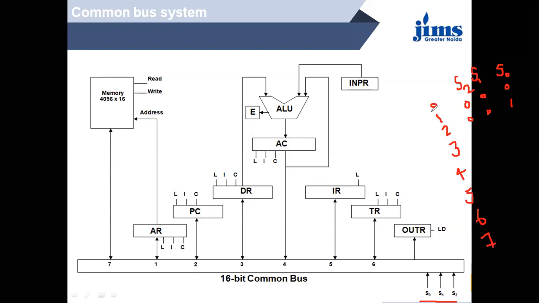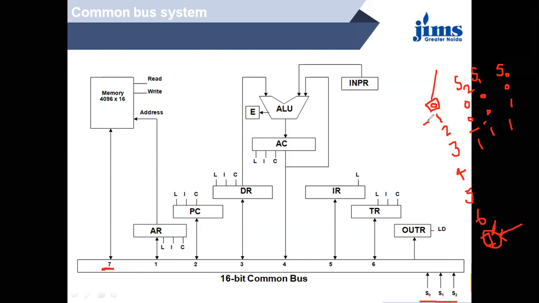So when the values of S2, S1 and S0 are 0, we get 0. When the value is 0 0 1, we get 1. When the value is 1 1 1, we get 7. So when the signal of the selection lines is 7, you can see from here that we are going to select the memory.